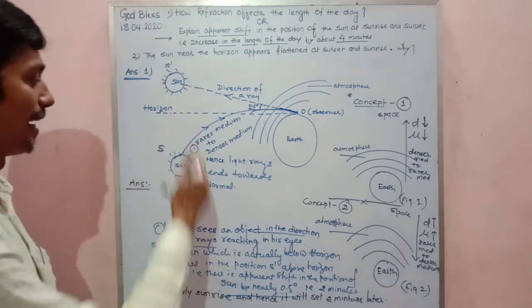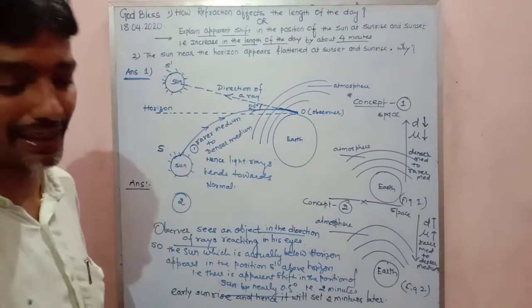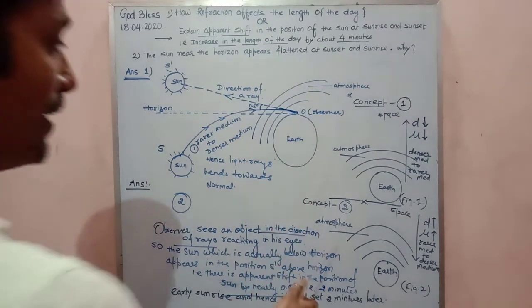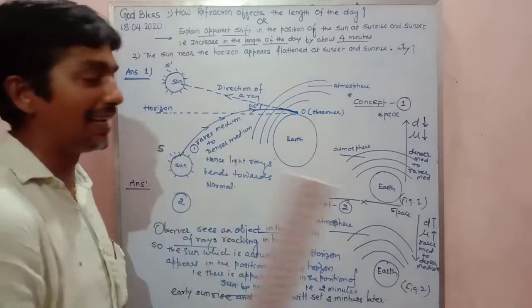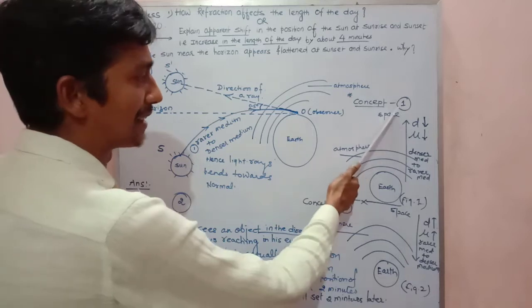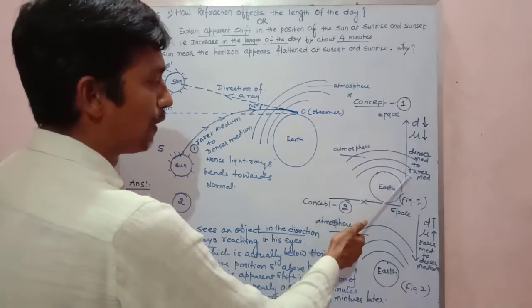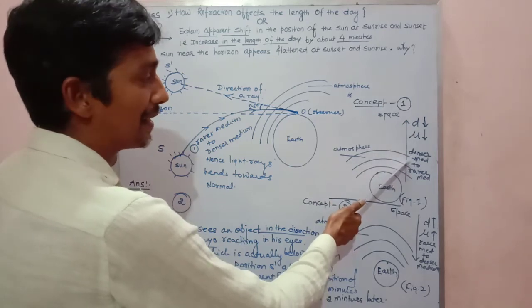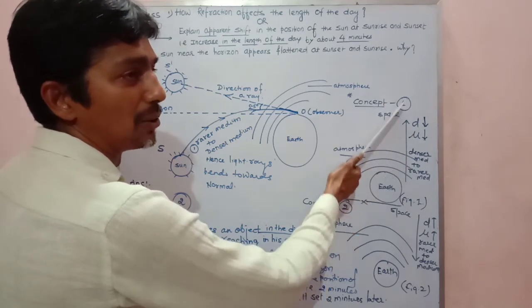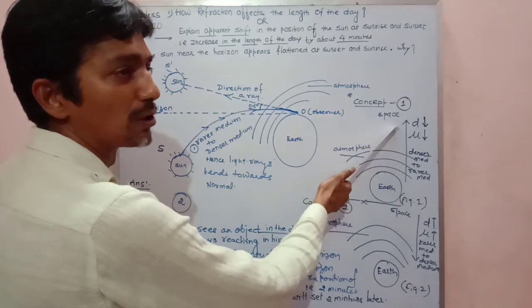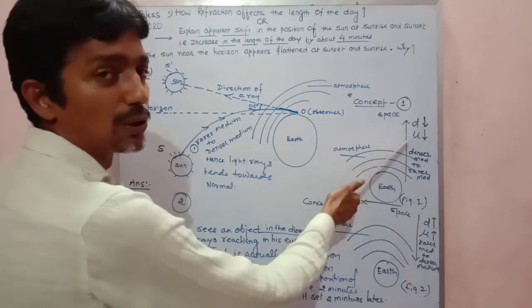So my dear, this is the answer. Let me tell you one thing once again, which is very important conceptually, that you should be aware of: what is actually happening here. I started with figure 1. There is the earth, there is an atmosphere around the earth, and the sun is in space. When we go from earth to space, we are going from a denser medium to a rarer medium, so the refractive index goes on decreasing, and density also goes on decreasing.